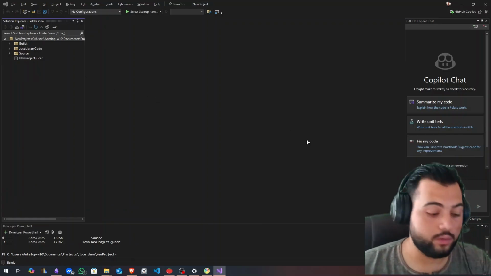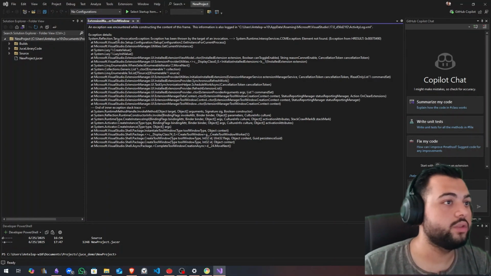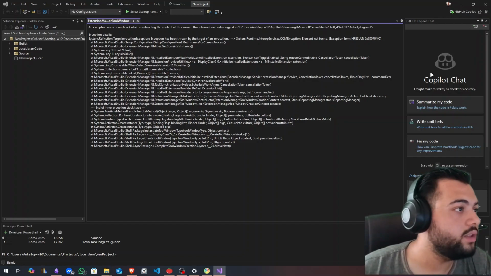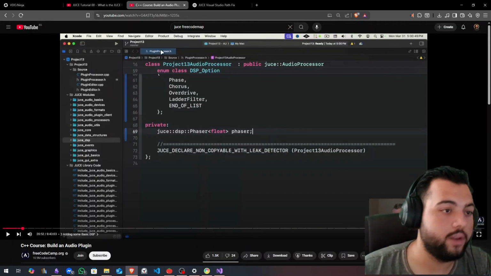And how do we install extension? Manage extensions. An exception was incurred. Information is also logged at. Oh my god, what is wrong with these things? Okay, I don't need any extensions, I don't need anything, I just want to edit some files.